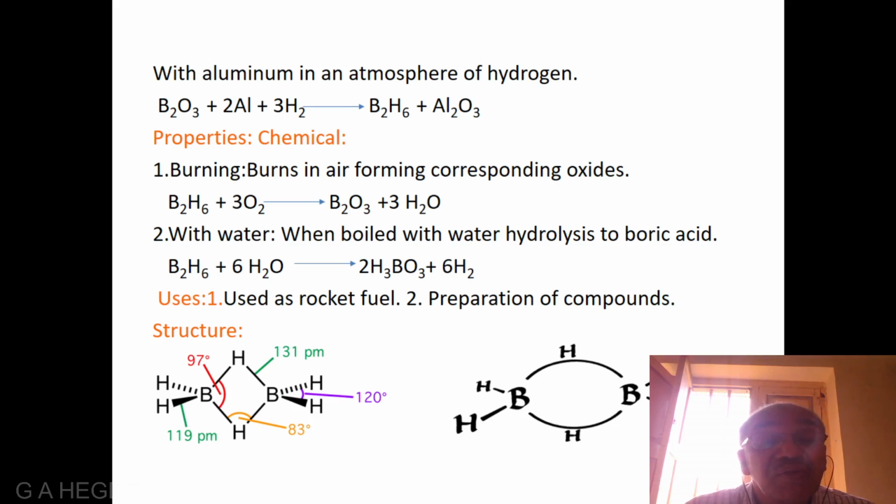The second one, with water. When boiled with water, it undergoes hydrolysis to boric acid. B2H6 plus 6H2O gives rise to 2H3BO3 plus 6H2. The uses of diborane: number one, it is used as rocket fuel. The second use, in the preparation of compounds. The structure. The structure of diborane is very interesting.